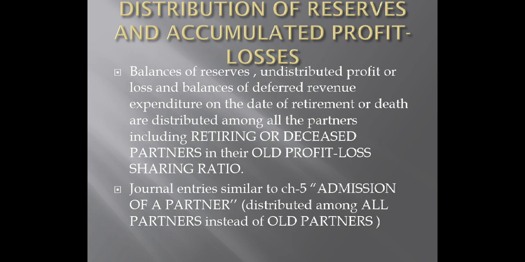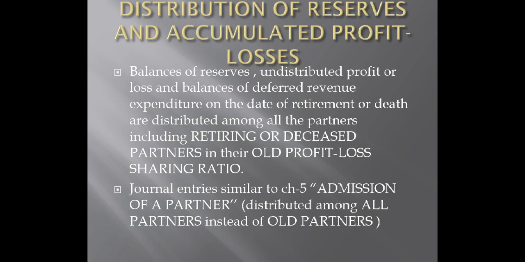Next, it is distribution of accumulated profit, loss and reserves. Now, as you know, this topic even is not new. We have done this topic in chapter 5 again. As I said, the sums are closely related. They are nearly similar except for minor changes. The situation only is opposite: it was admission, now it is retirement. All the other accounting treatments are nearly the same. So this concept even is similar to chapter 5.